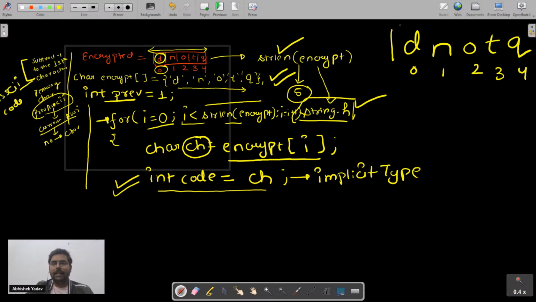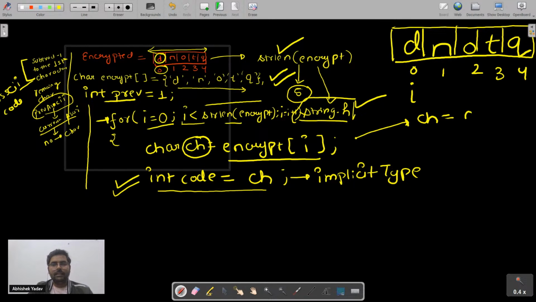This is inside the array, and your i is at 0 index. For 0 index, first you got the character that is inside ch. Inside ch, you will get d. After that, you are doing implicit type conversion.